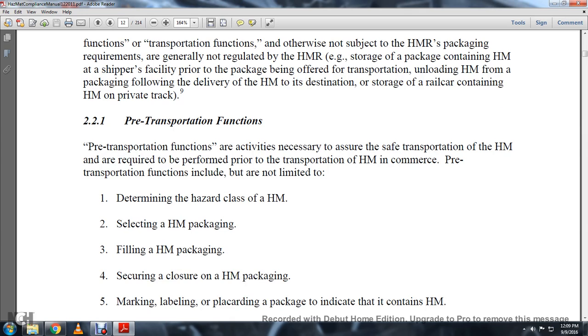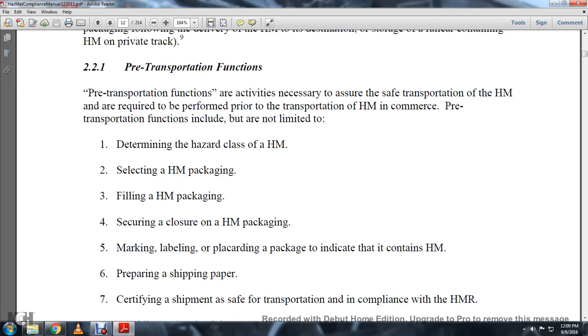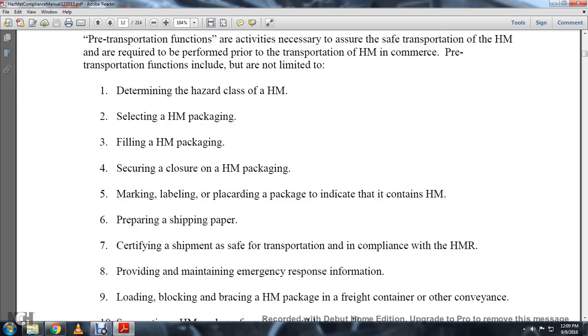2.2.1, Pre-transportation functions. The pre-transportation functions are activities necessary to assure the safe transportation of hazardous material that are required to be performed prior to the transportation of hazardous material in commerce. The pre-transportation functions include, but are not limited to: 1, determining the hazard class of the hazardous material; 2, selecting the hazardous material packaging; 3, filling the hazardous material packaging; 4, securing closure of the hazardous material packaging; 5, marking and labeling the package indicating it contains hazardous material; 6, preparing shipping papers; 7, certifying that the shipment is in compliance with the hazardous material regulations;